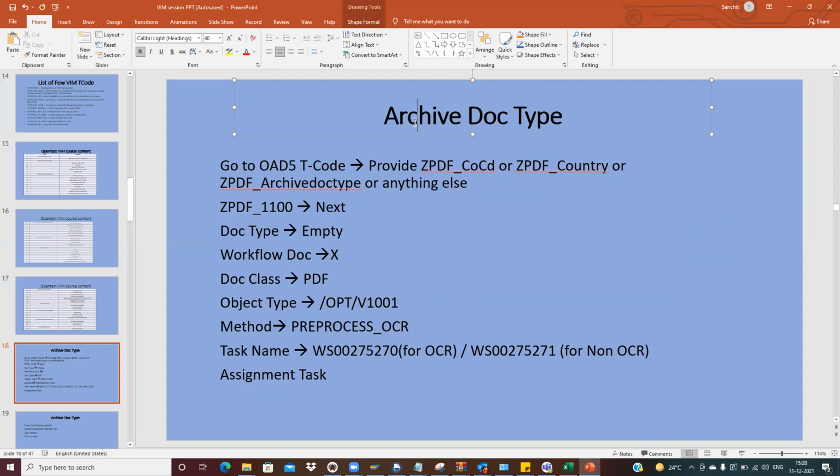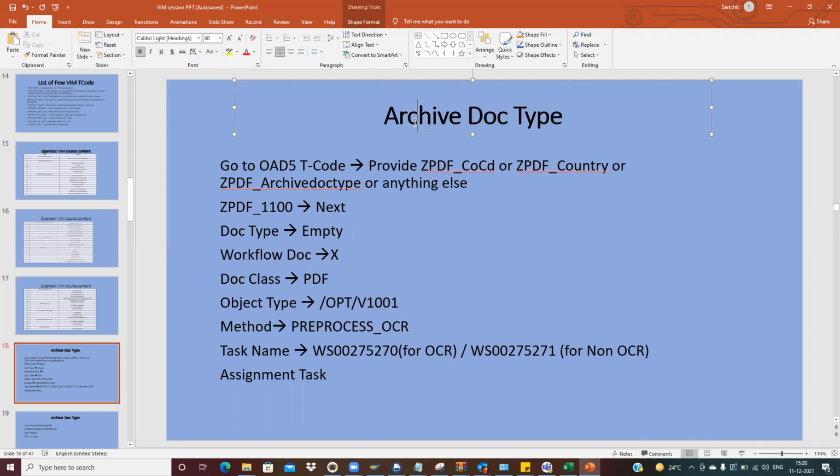If there is any doc type, then it is holding some value, correct? It has some control parameters, right? So we create the archive doc type to get the archive doc ID, and that is my unique ID, where exactly my invoice copy will be stored in the archive server.